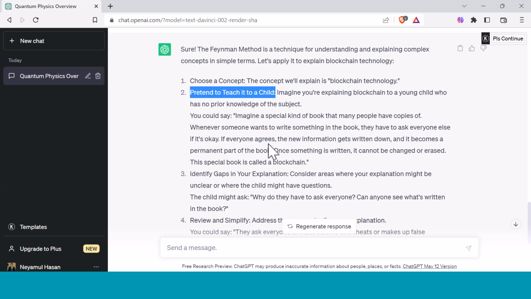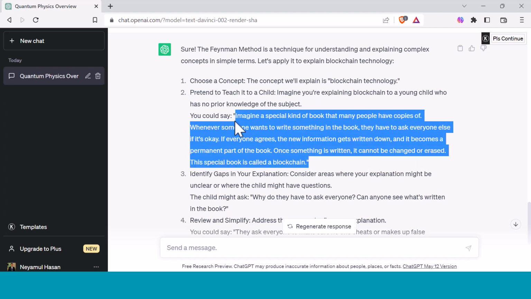If everyone agrees, the new information gets written down and it becomes a permanent part of the book. Once something is written, it cannot be changed or erased. This special book is called a blockchain. Now, blockchain is easy to understand with this explanation.